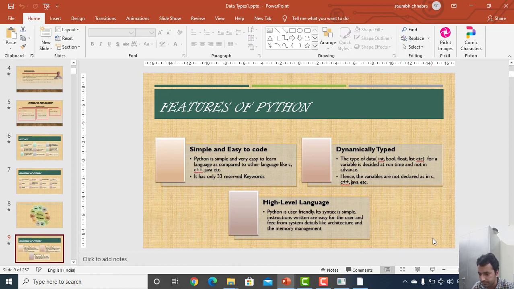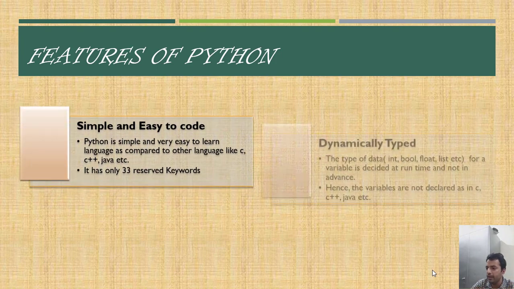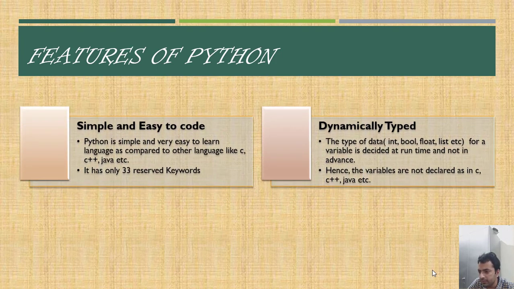And the type of data, that is, the types of values assigned to a particular variable, is decided at runtime and not in advance.